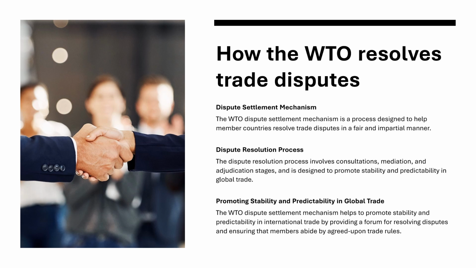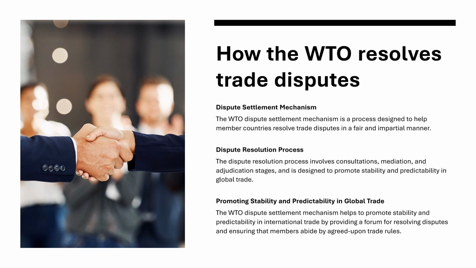How the WTO resolves trade disputes. Dispute Settlement Mechanism. The WTO Dispute Settlement Mechanism is a process designed to help member countries resolve trade disputes in a fair and impartial manner. Dispute Resolution Process. The dispute resolution process involves consultations, mediation, and adjudication stages and is designed to promote stability and predictability in global trade.